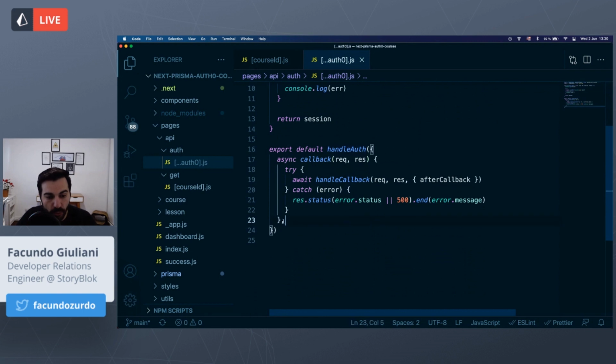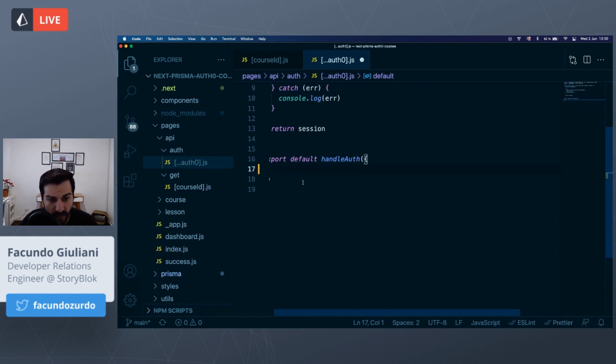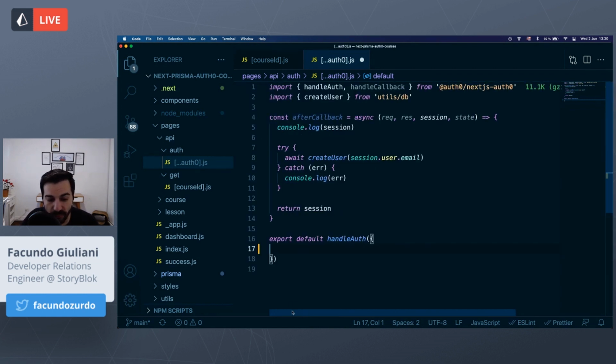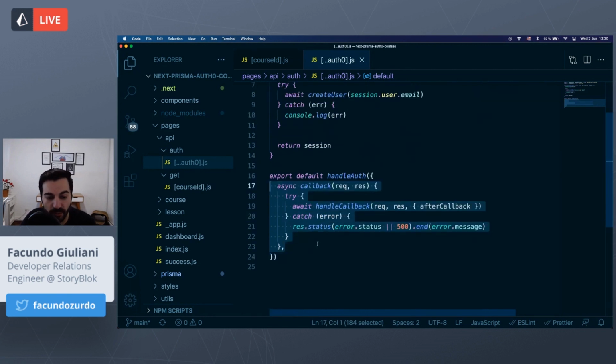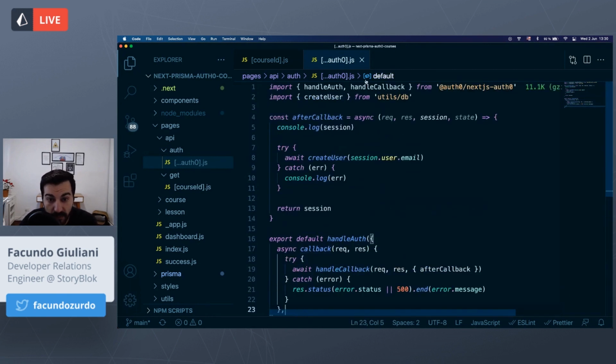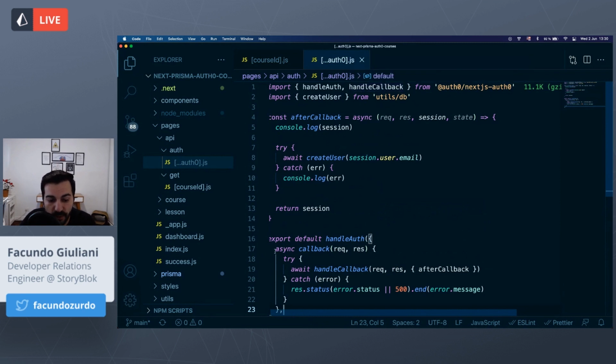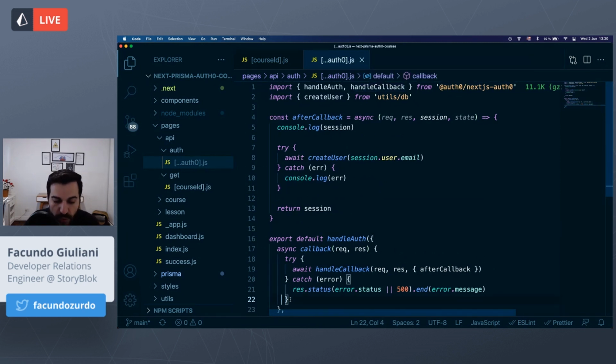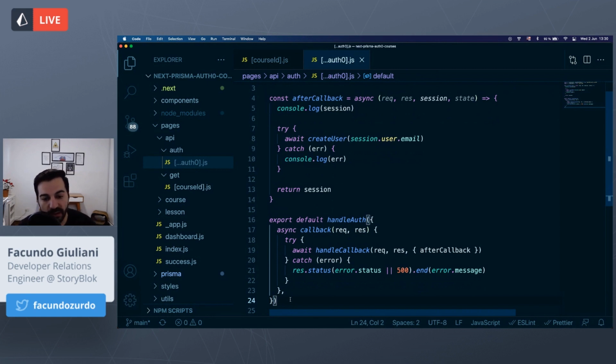So you can add the code for this method, default handleAuth, without using anything from here. I mean, this could be like this, and it will work anyway without having to configure anything. I'm adding this piece of code because I'm using this handleCallback function because, as I want to link the users from Auth0 with the Prisma database, I want to call a function whenever I'm redirecting to the callback URL.